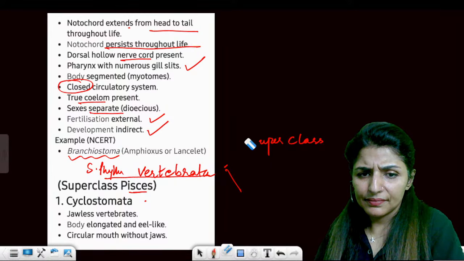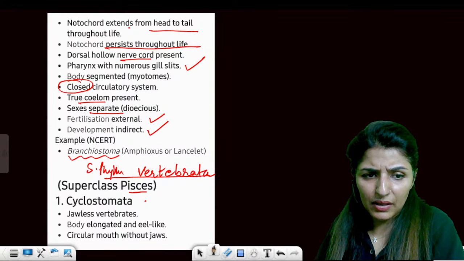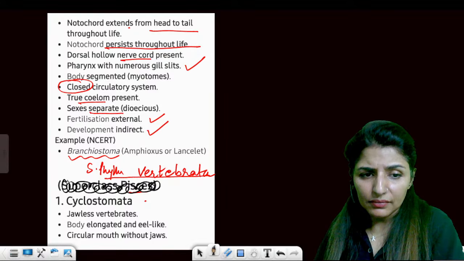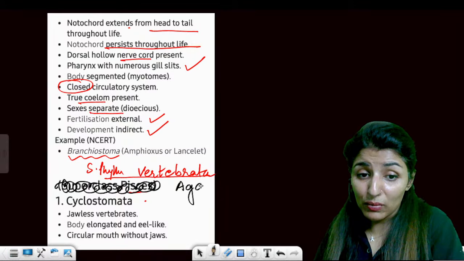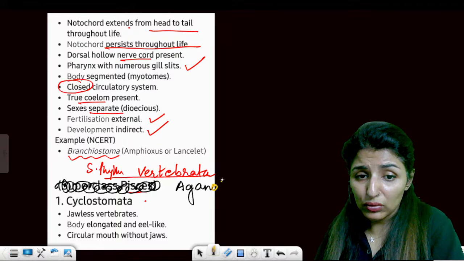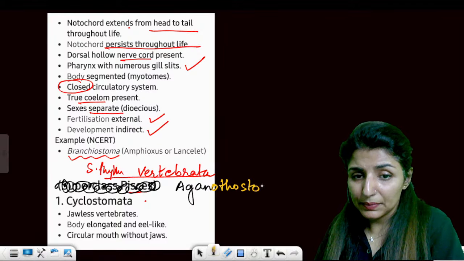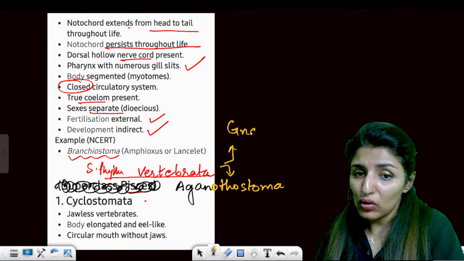Sorry. This is a bit of a mistake. Wait. So we have here Cyclostomata. So we have Agnatha here. This is Agnatha. And second would be Gnathostomata.